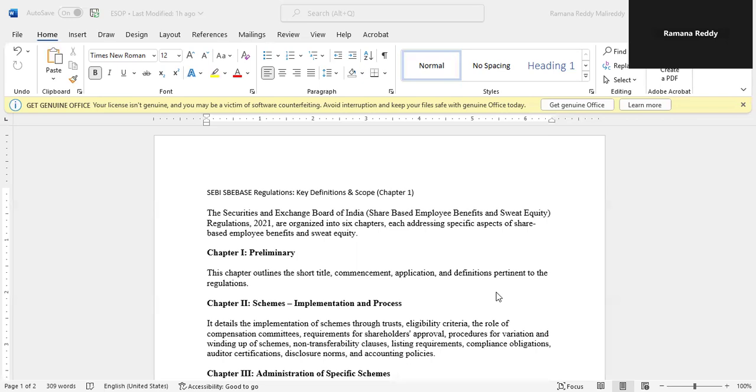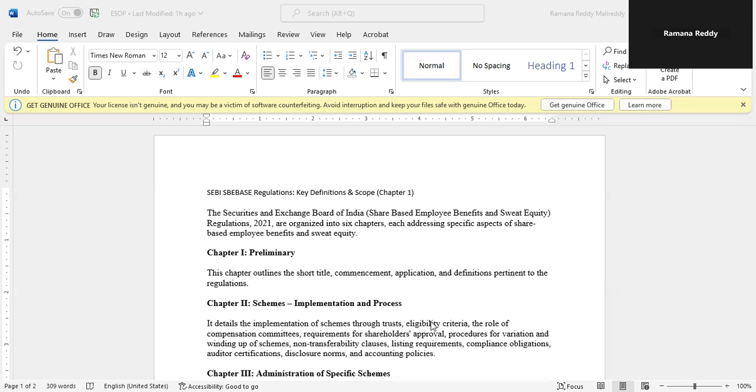And what is the eligibility criteria, what is the role of the compensation committee, and requirements for shareholders' approval, procedure for variation and winding up of schemes, how the schemes will be wound up. If there is any variation, what is the procedure, and non-transferability clauses, listing requirements, compliance obligations, auditor certifications, disclosure norms, and accounting policies will be discussed in Chapter 2. So Chapter 2 talks about the schemes' implementation and process.